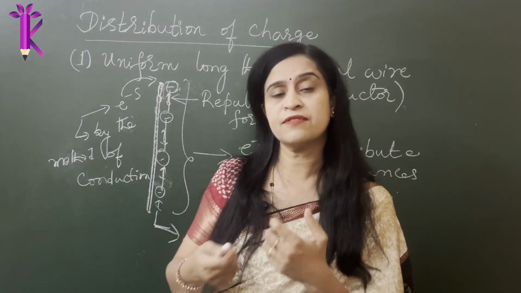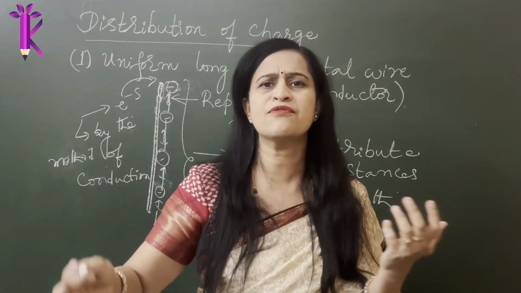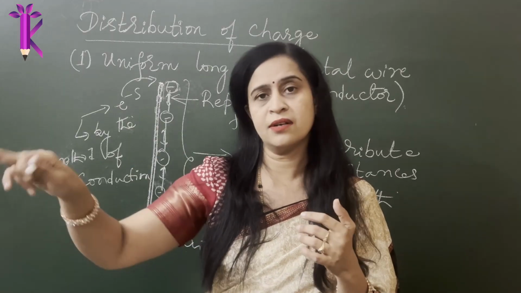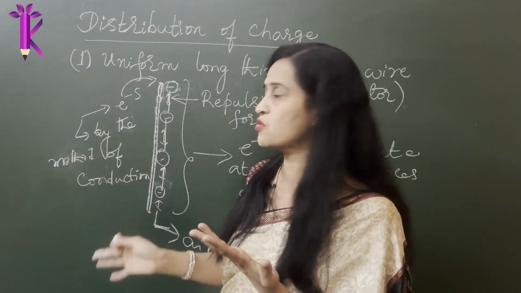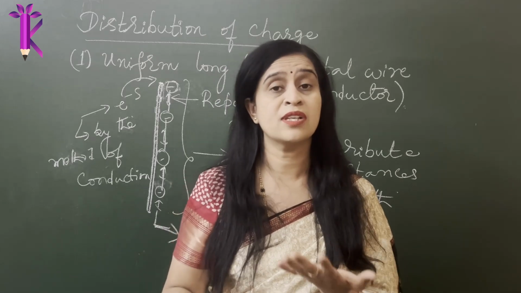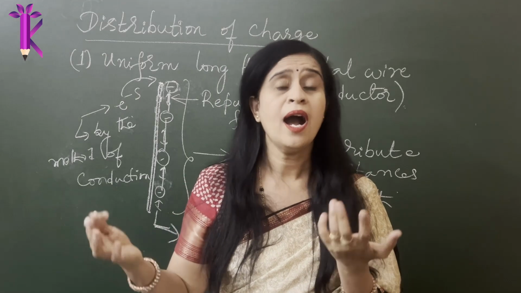If the wire was infinitely long, if it would never end, they would just start drifting away from each other till they don't feel any force of attraction, and the shape gets really distorted. There will be millions of electrons. I'm just drawing 5 or 6, but imagine there will be millions and millions of electrons, and this is what happens. They literally want to go away from each other.